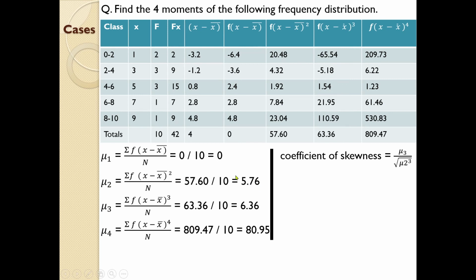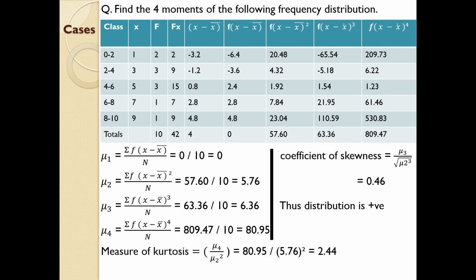You need to cube this one, and then take the square root of that value. By substituting that, you will get an answer 0.46. In the question, it was said to interpret the details. You got the value 0.46, a number greater than 0. So it is positively distributed. This distribution is positive. This is how you need to interpret.